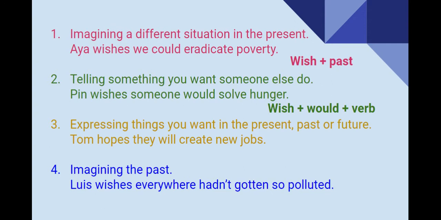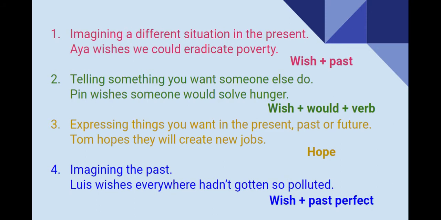When we're expressing things you want in the present, past, or future, you're going to use the verb hope followed by the tense that you will need. In this case, it's about the future. Tom hopes they will create new jobs. And finally, when we're imagining the past, we're going to use wish and past perfect. Luis wishes everywhere hadn't gotten so polluted.